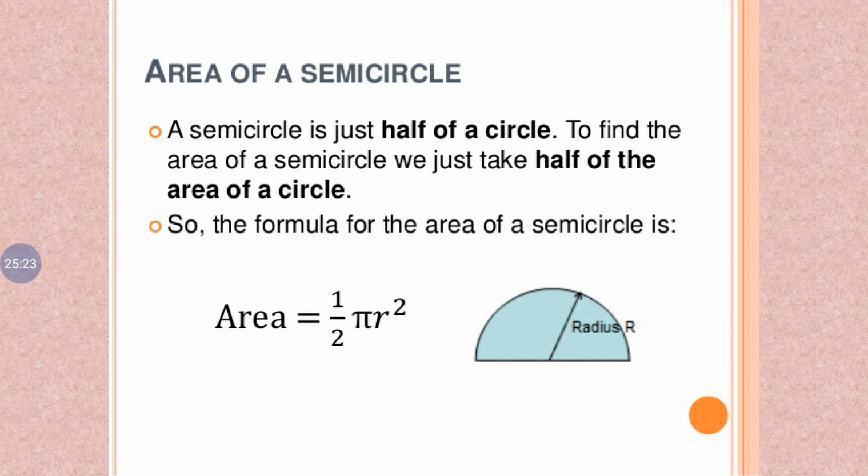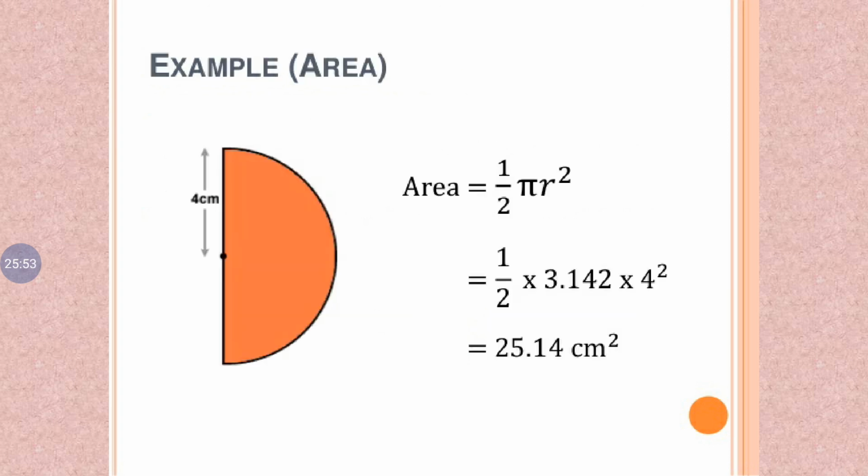Area of a semicircle. A semicircle is just half of a circle. To find the area of a semicircle, we take half of the area of the circle. The area of a circle is pi r square, so the area of a semicircle is 1 by 2 pi r square.